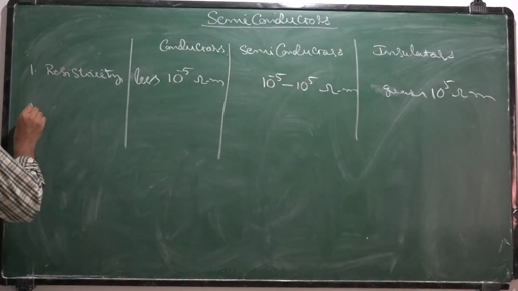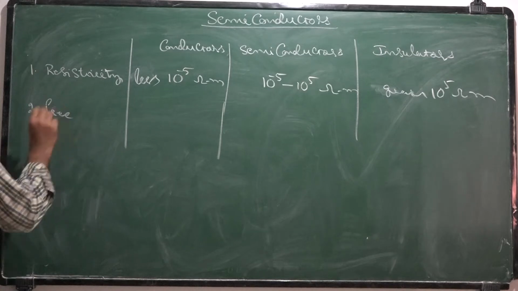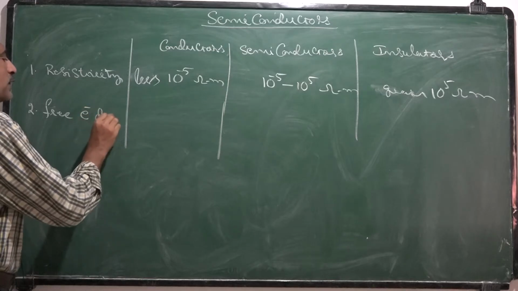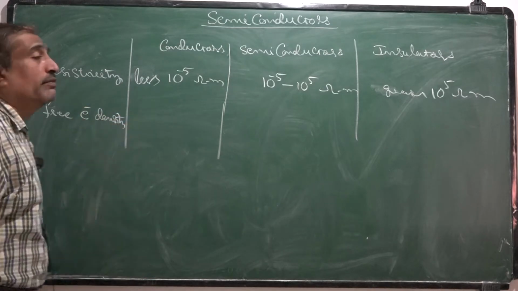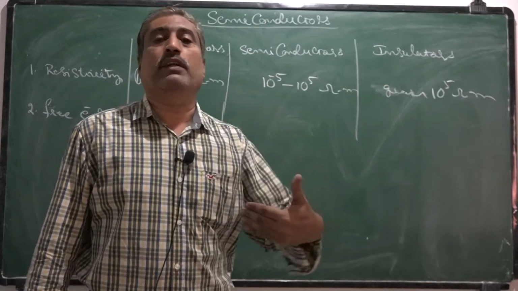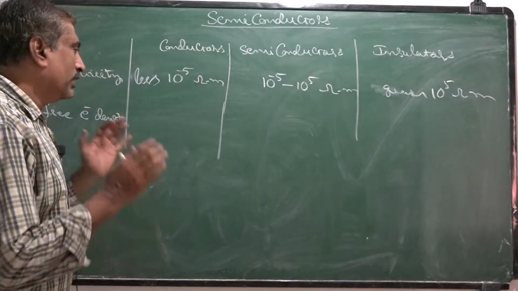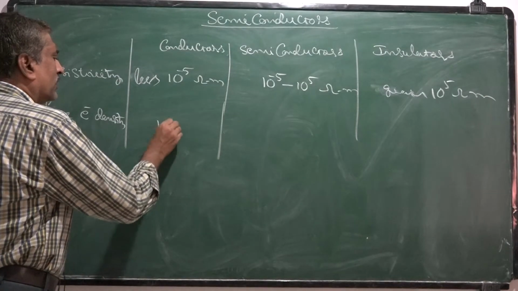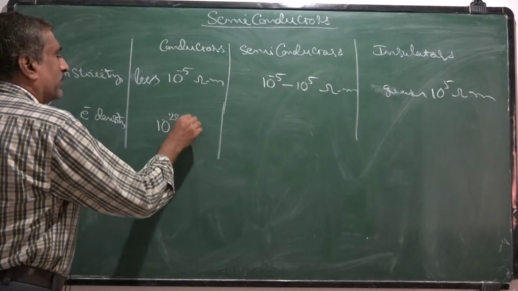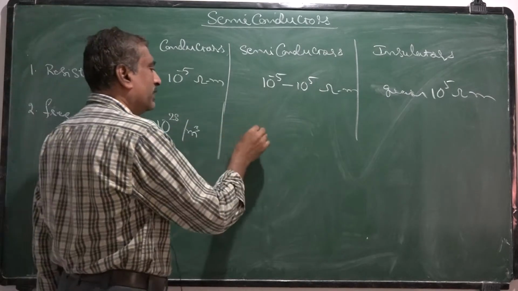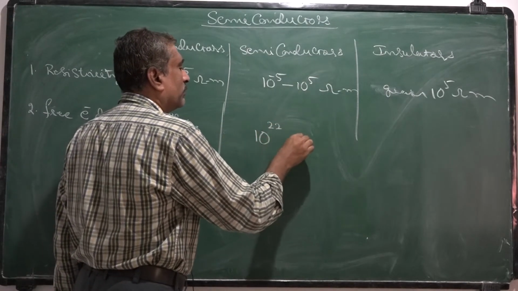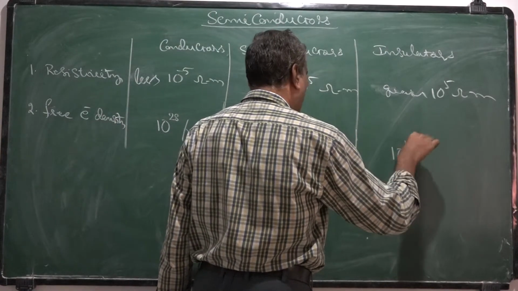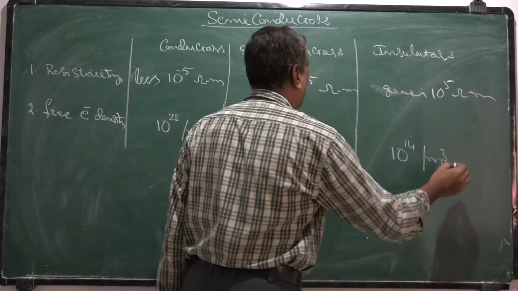If we take the second property, conductivity of the material depends upon the free electron density. Free electron density means the number of free electrons or free charge carriers per meter cube volume. For conductors this is about 10 to the power 28 per meter cube, for semiconductors 10 to the power 22 per meter cube, and for insulators 10 to the power 14 per meter cube.